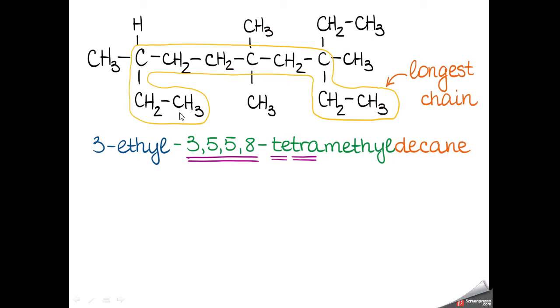If we start from here, 1 2 3 4 5, then the first substituent comes at the third position, but at the sixth position we have 2 substituents, which are later than 5.